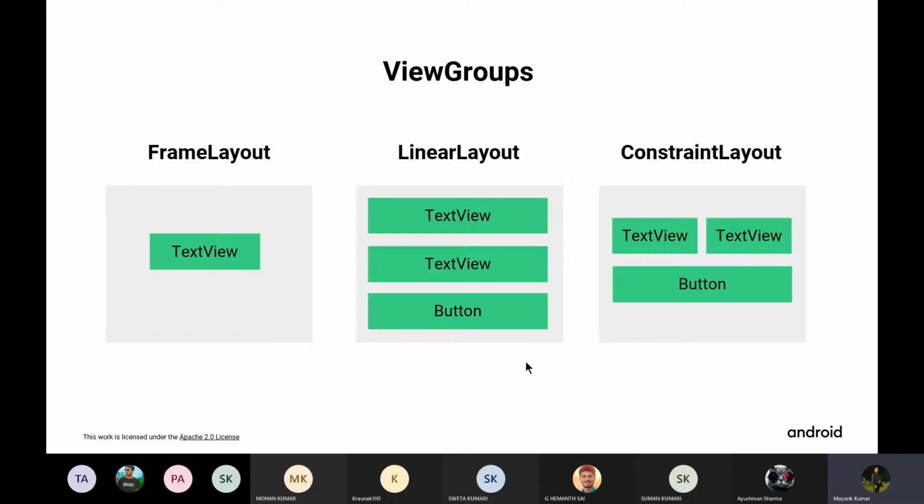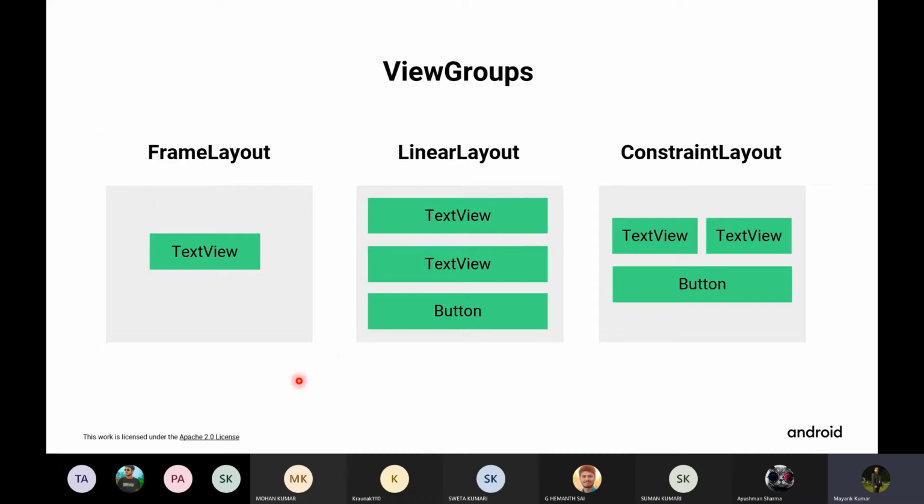Now let's talk about view groups. When defining a layout, you need to position one or more views on your screen. For positioning your views, you will need to use a view group. What a view group actually does is help you organize your views in a proper order as you want them to be organized.